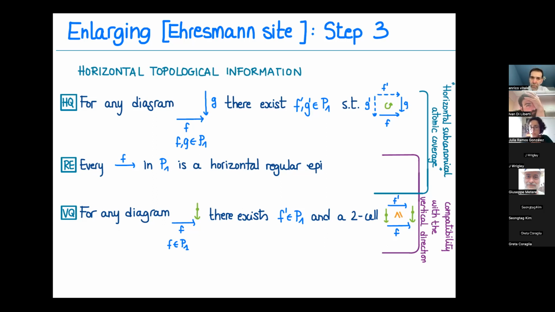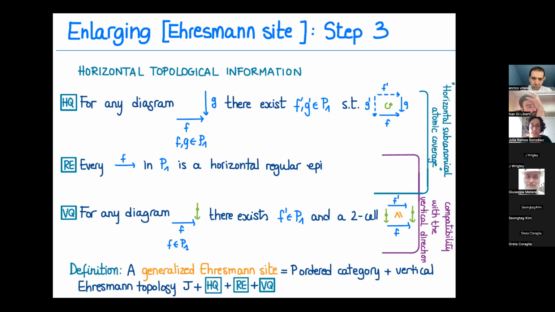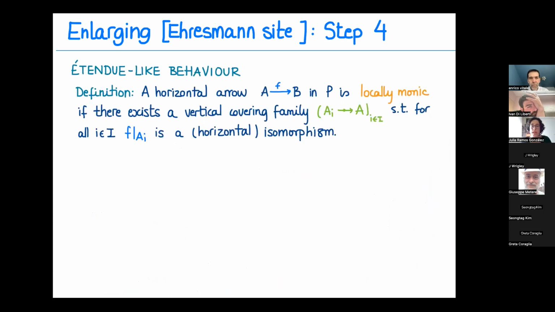So horizontally, if we have a monic, because it's a regular epi, it will be immediately an iso. So we don't have non-trivial monics, if you want, horizontally. And we define a generalized Ehresmann site: an ordered category with a vertical Ehresmann topology, and these 3 conditions on the horizontal arrows. And we have added a lot of information, but maybe too much, which may not guarantee the étendue-like behavior that one would expect.